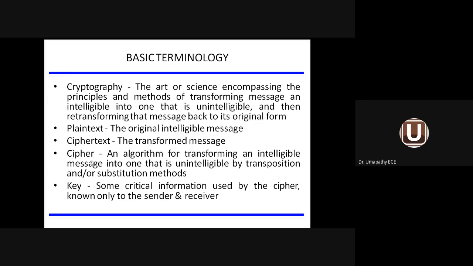What do you mean by cipher? An algorithm for transforming the intelligible message into an unintelligible message. So converting original information into secured information is called cipher. Cipher means algorithm, and the key is the critical or secret information used by the cipher. We give the key along with the algorithm. The algorithm takes the key, transforms the original message into a secured message, and then gives it to the receiver. The key is critical information known only to the sender and the receiver and not to any other third person connected with the network.